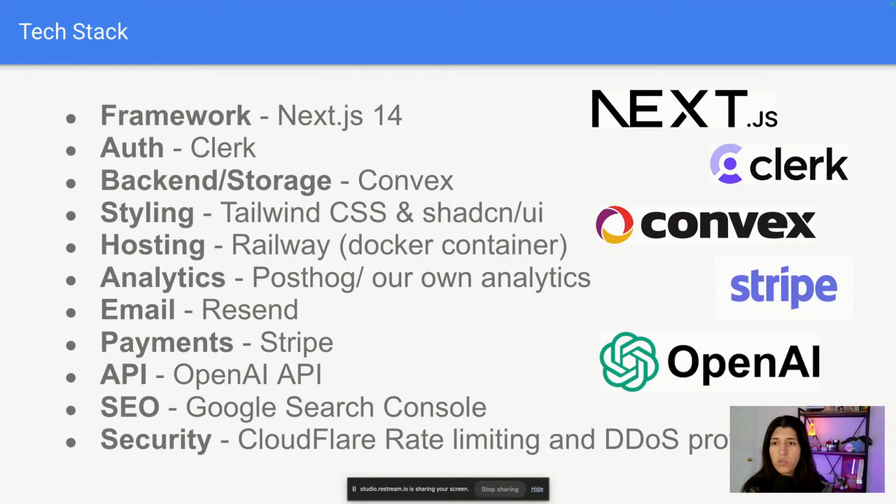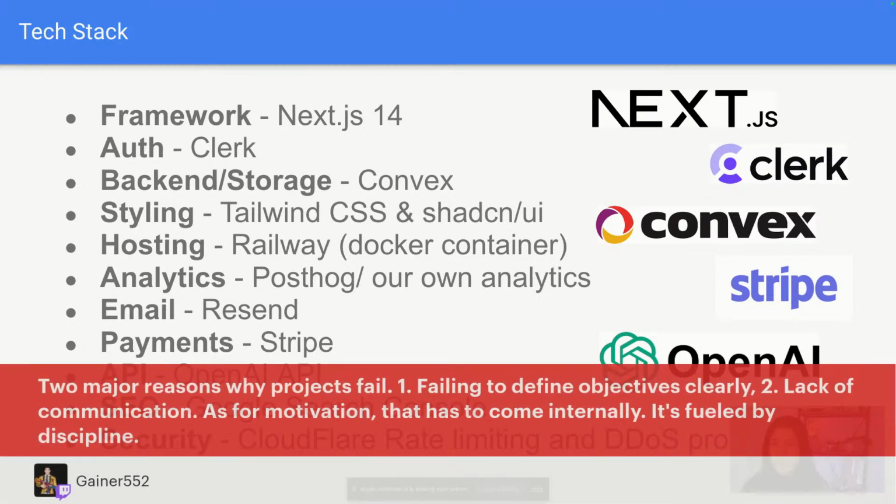But let's see, 2 major reasons why project fails. Failing to define objectives clearly, lack of communication. As for motivation, that has to come internally. It's fueled by discipline. Yes, that is a great comment. Thank you, Brendan. Yeah, thanks for joining the chat. Cool.